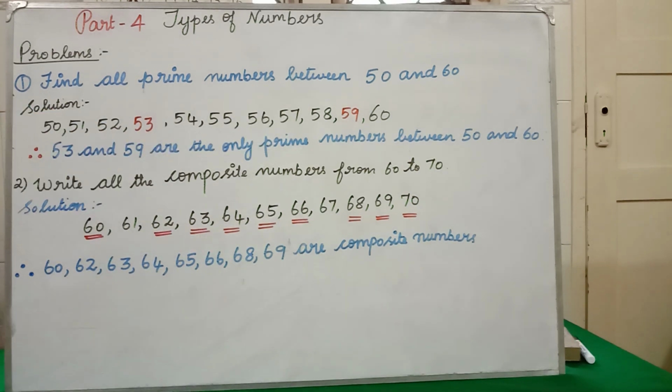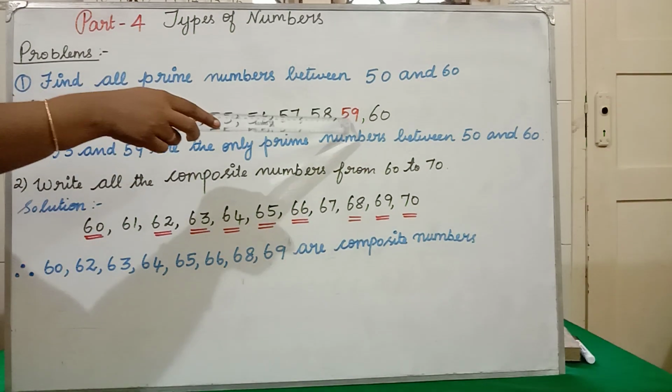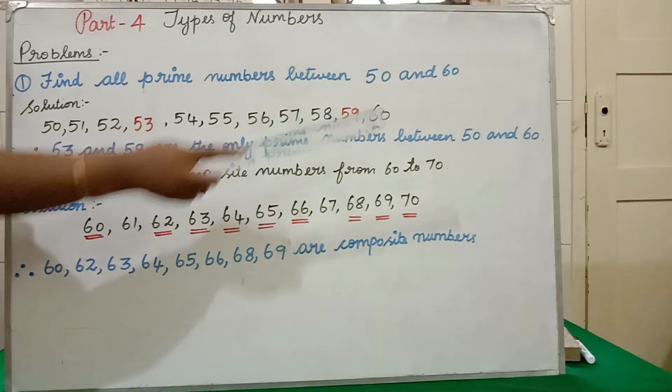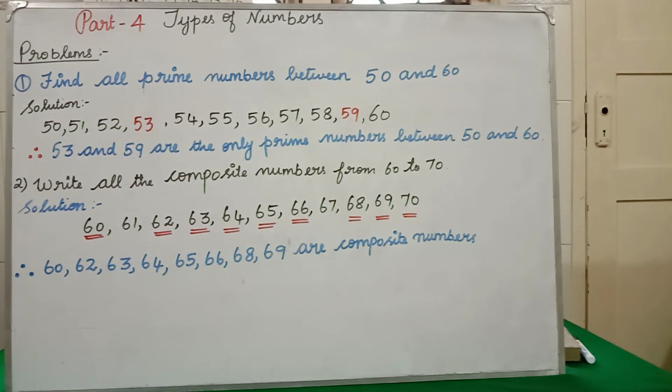Similarly, 57 will come in the 3 table, so that is also not a prime number. 58 is an even number, that is also not a prime number. 59 will have only 2 factors. The factors are 1 and the same number itself, 59. So 59 is a prime number. 60 is an even number. It is also not a prime number.